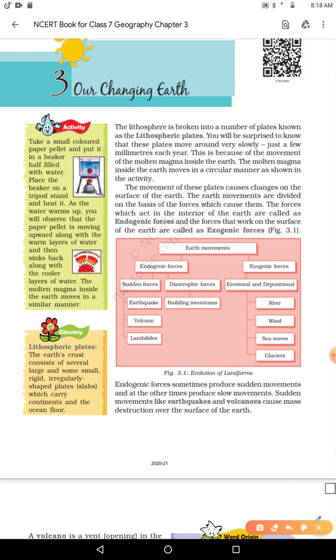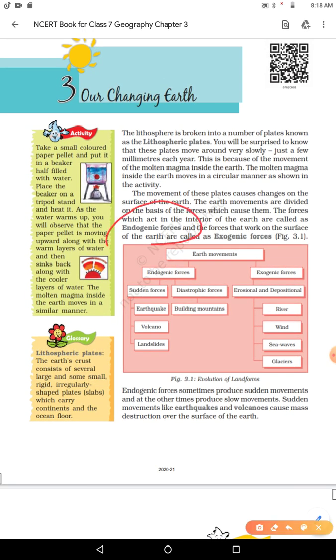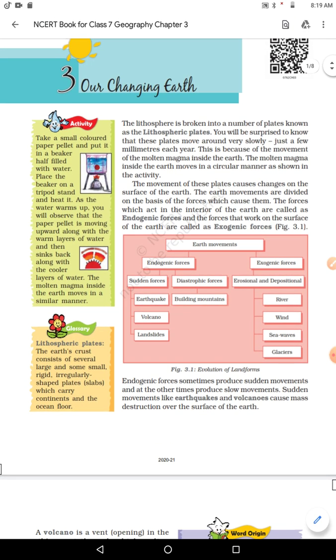Now we have two types of force: endogenic force and exogenic force. The forces which act in the interior of the Earth are called endogenic, meaning inside. And the forces that work on the surface of the Earth are called exogenic forces. Exogenic means outside, on the surface of the Earth. Now let me bifurcate endogenic forces and exogenic forces.